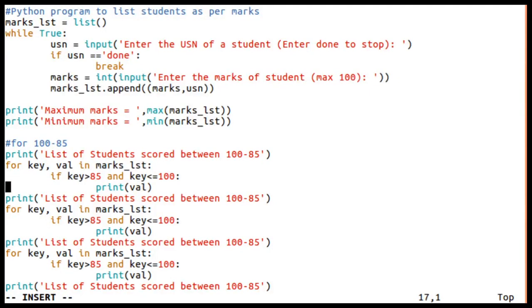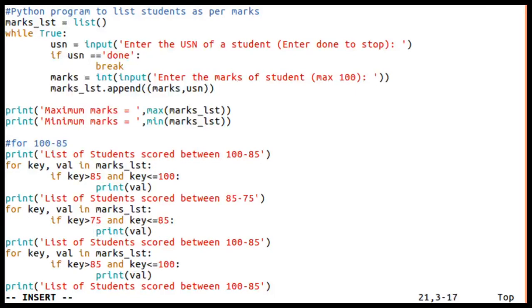And this second one is the list between 85 to 75. For that purpose it should be less than or equal to 85, whereas greater than 75.